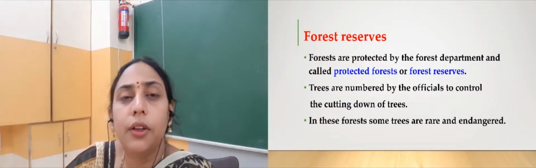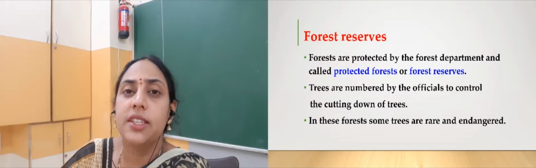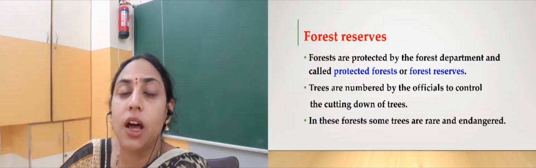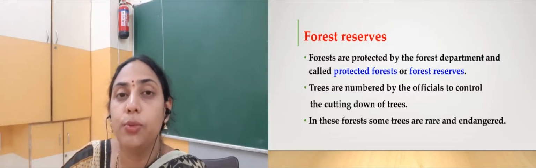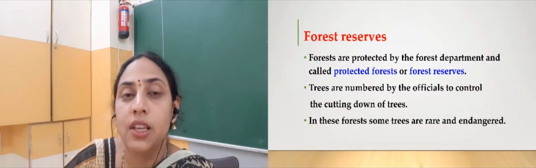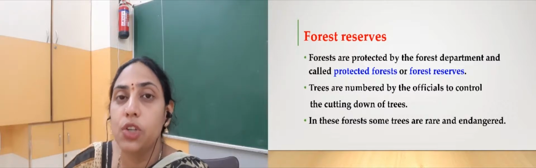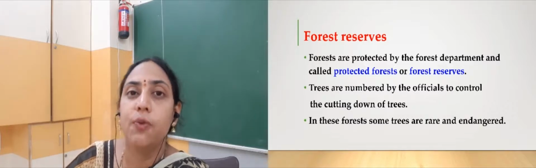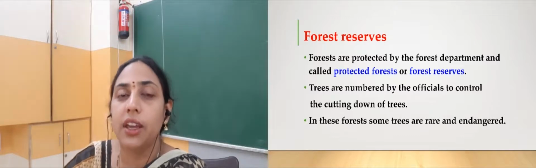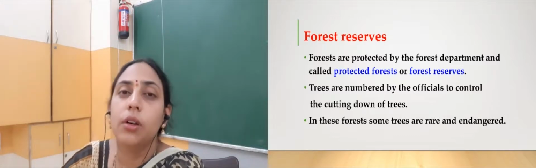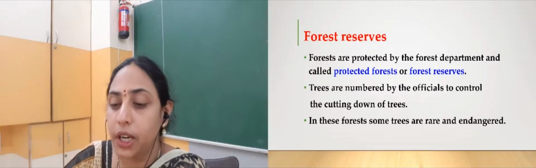Then the forest department always takes care that these plants are not harmed. That means illegal cutting is banned, so no one should be allowed to cut these plants. And these plants should not get harmed by anyone, by any external people. So all this care will be taken by the forest department, right?